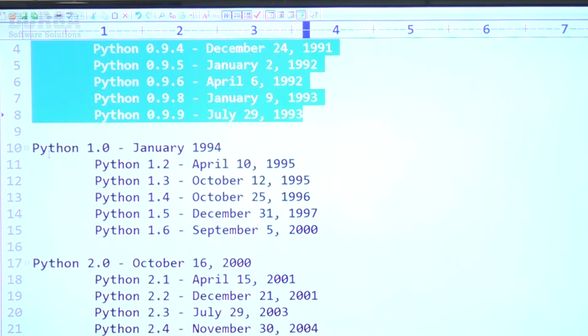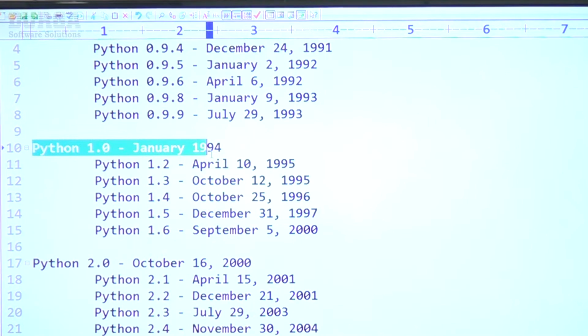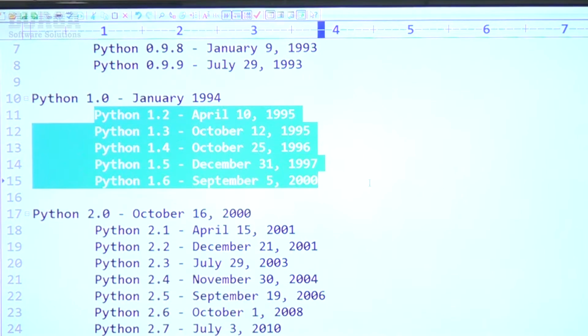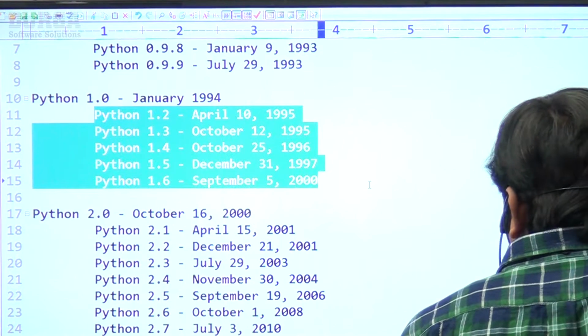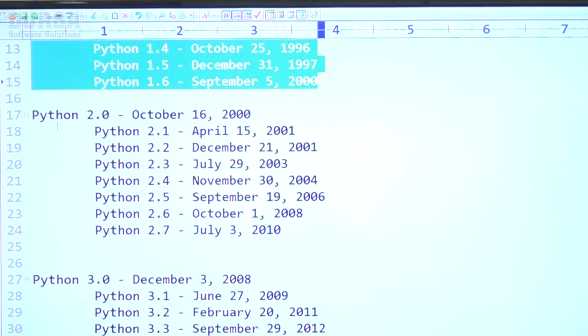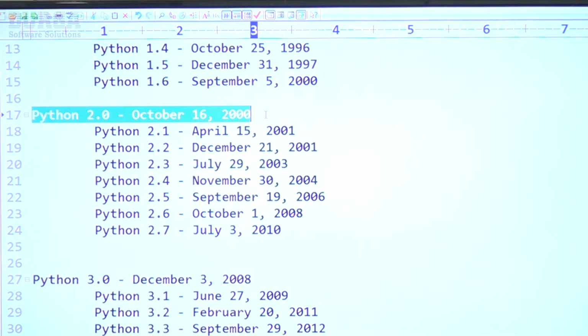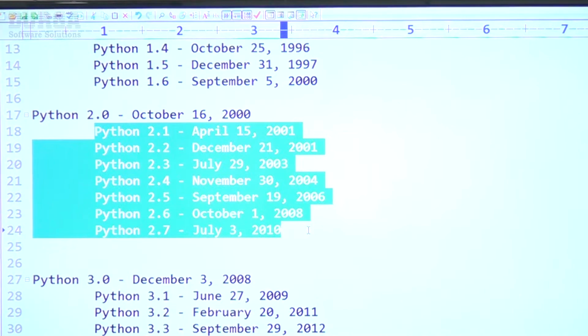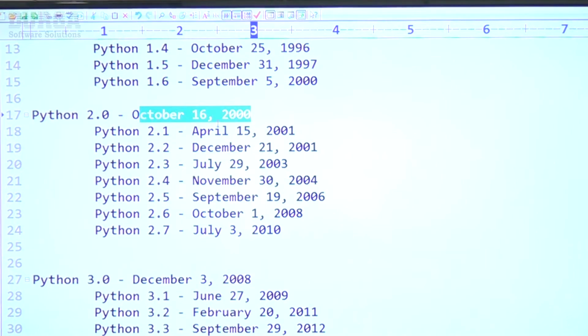Next, Python 1.0 came in January 1994. These are various subversions, right? 1.2, 1.3, 1.4, 1.5, 1.6. Similarly, Python 2.0 came on October 16, 2000, then 2.1, 2.2, 2.3, 2.4, 2.5, 2.6, 2.7, like this, right? So this is the Py2K version, right?